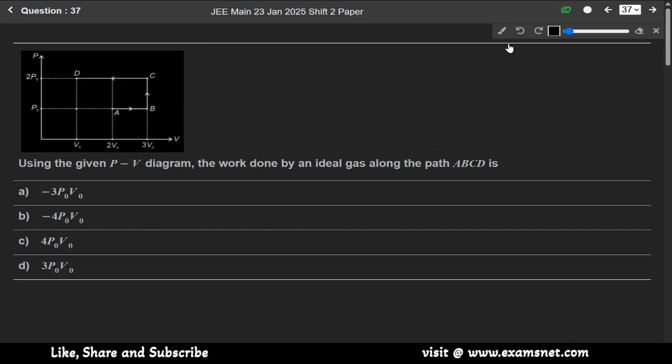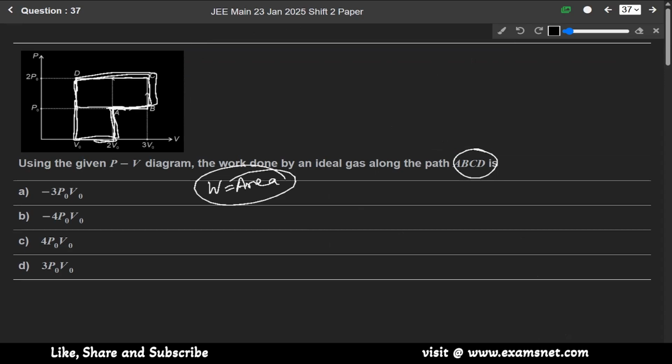Now question 37. Using the PV diagram, the work done by an ideal gas. We know that the work done equals the area under the graph. So in path ABCD, from here to here, first we will find the area of this, then we will find the area of the hole, then we will subtract this area from that area.